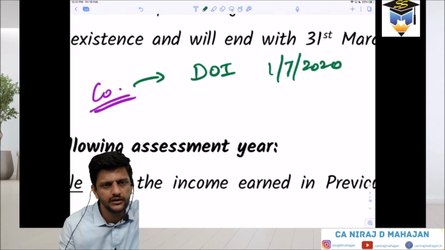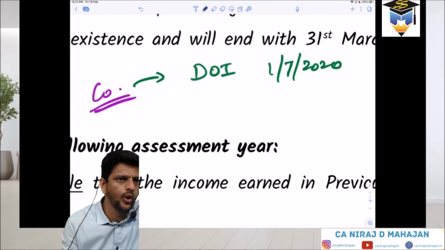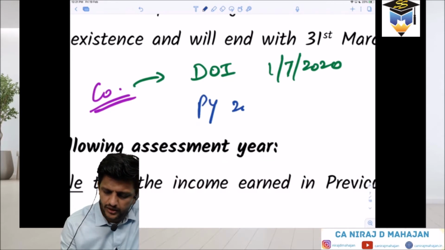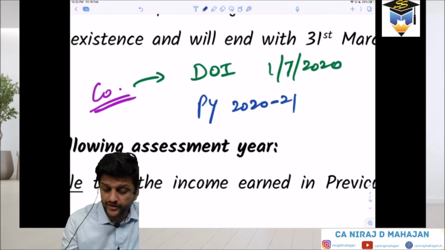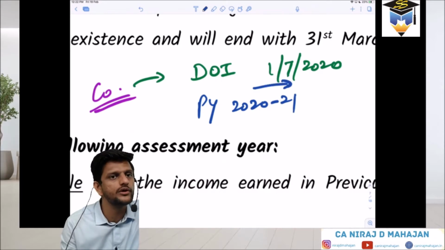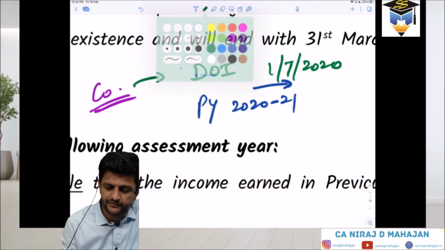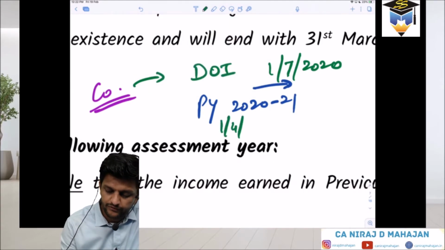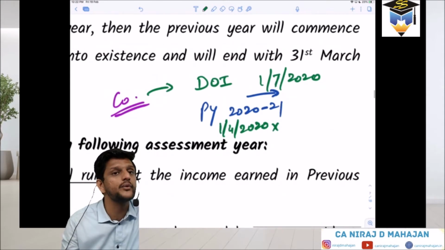Now, was the company in existence before this date? No, it was not there. But it is earning income for the year 2020-21. Yes or no? But from which date onwards? Only 1st July onwards. Clear? So we cannot directly say the PY is from 1/4/20. That will be wrong. The PY is not beginning from 1st April 20 because it is not in existence.